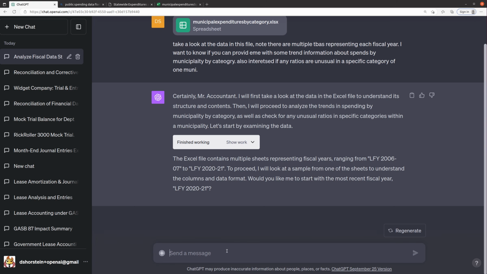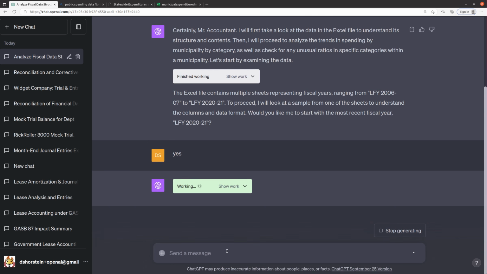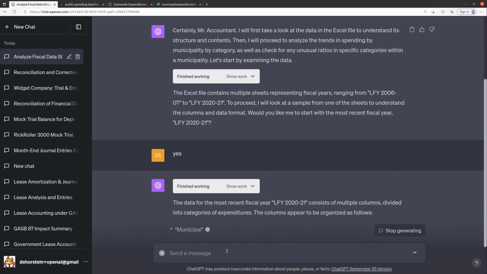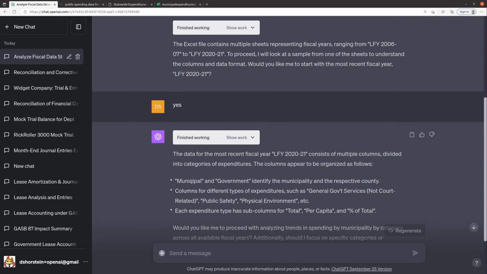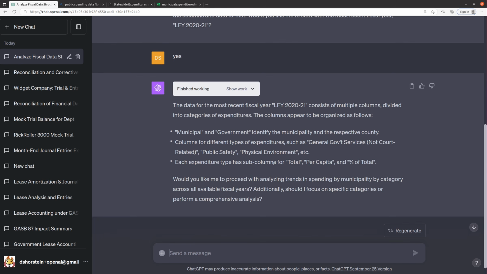That's great. So I'm going to say, yes, you can start with the most recent year, fiscal year 2020-21. And that was quick. It has multiple columns dividing the categories of expenditures. So municipality and government identify the municipality and respective county. That's right. Columns for different types of expenditures, such as general government services, public safety, physical environment, and they have sub-columns for total, per capita, percent. That's great. Then we proceed with analyzing trends across all available fiscal years.